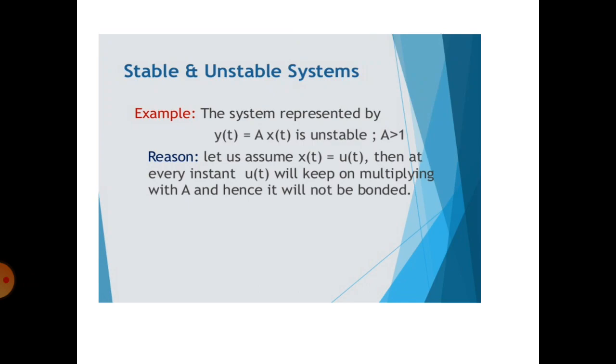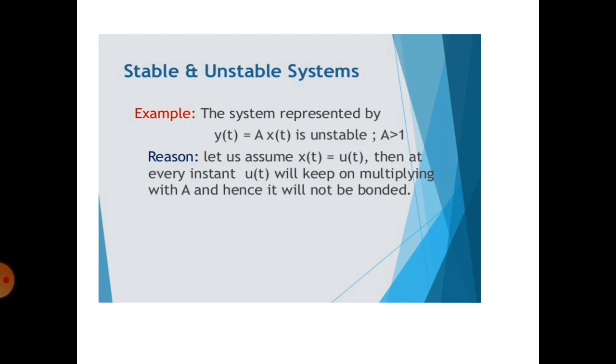What is the reason? Let us assume x of t is equal to y of t. Then at every instant y of t will keep on multiplying with a and hence it will not be bounded. As I already said, bounded input produces bounded output, that is, bounded input yields bounded output means the system is stable. Suppose it does not yield the bounded output, in that condition the system is called an unstable system.